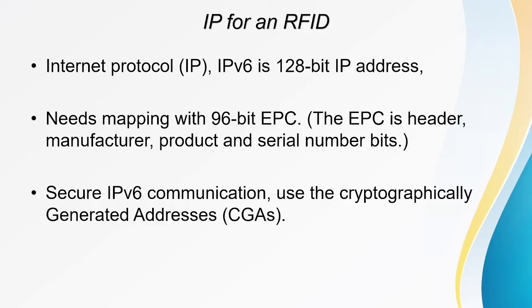Coming to securing IPv6 communication, you can make use of the cryptographically generated address, CGA, because of the security that is provided by IPv6 communication.